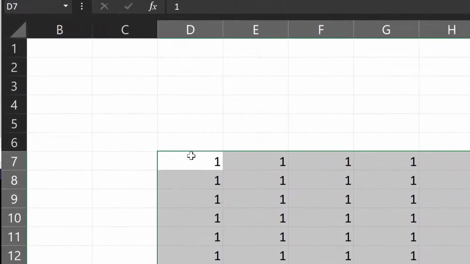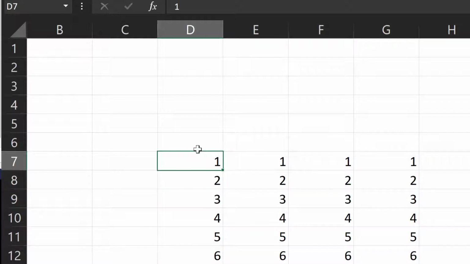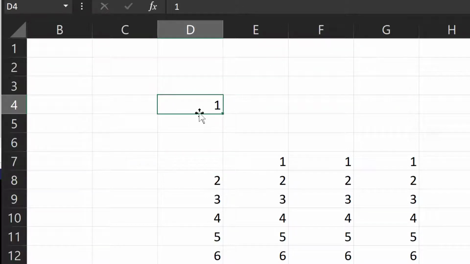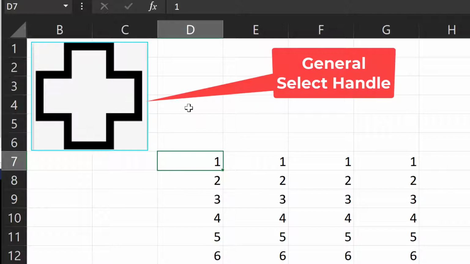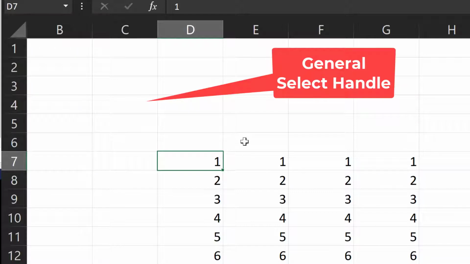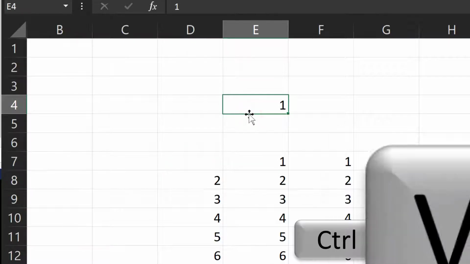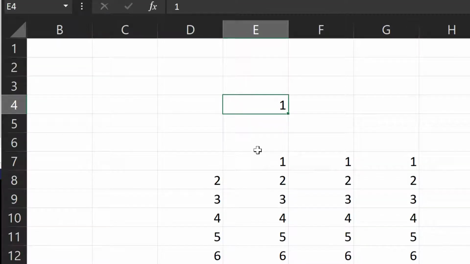If you want to move the data from this cell to another cell, just take your cursor to the corner or border of this cell, and you will get a move icon. Just click on the border and drag it to the desired location, and that cell data will get moved to the desired cell. And this icon you are familiar with. This is nothing but a general select icon. You can select any cell or any data by this icon. Another way to move cell data into another cell is Ctrl X, which is cut, and Ctrl V, which is paste. So you can move this data this way also.